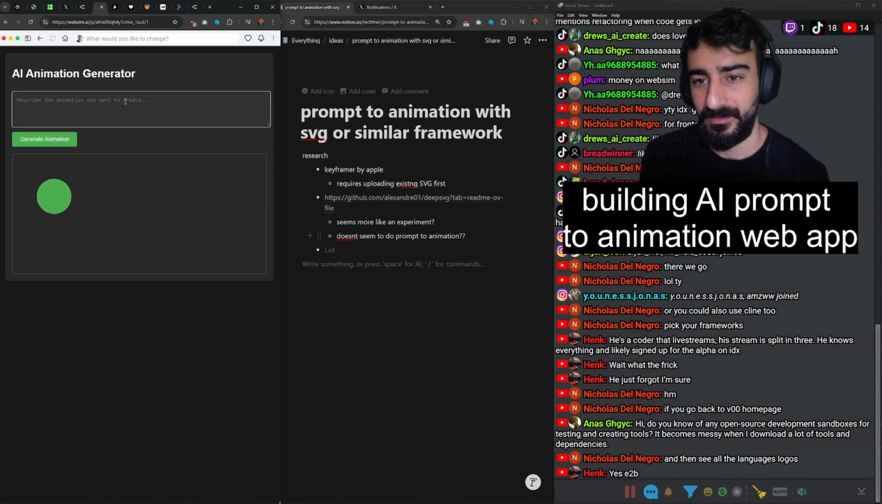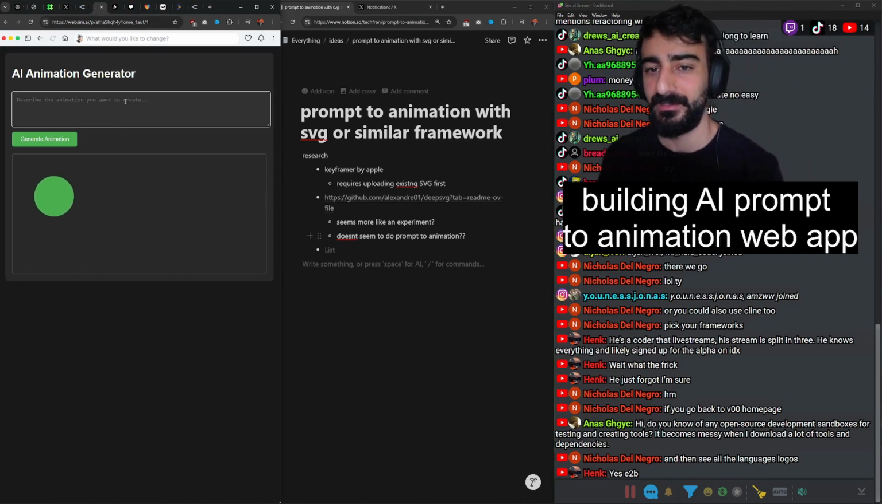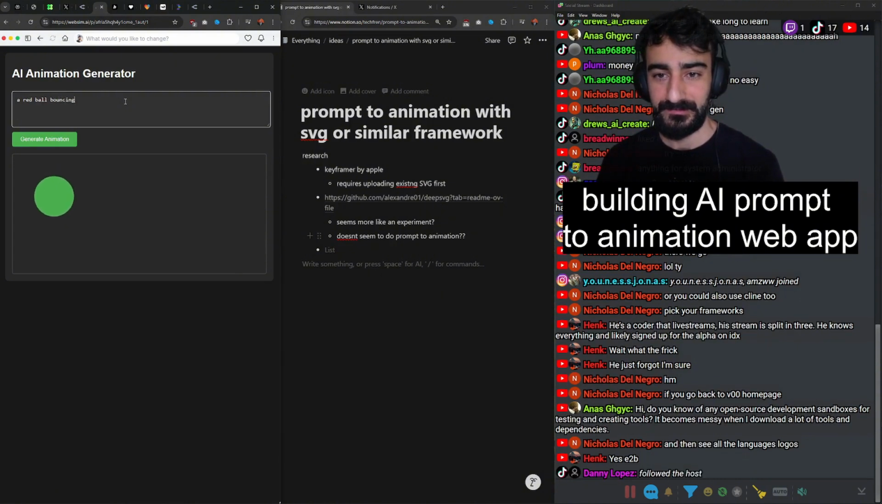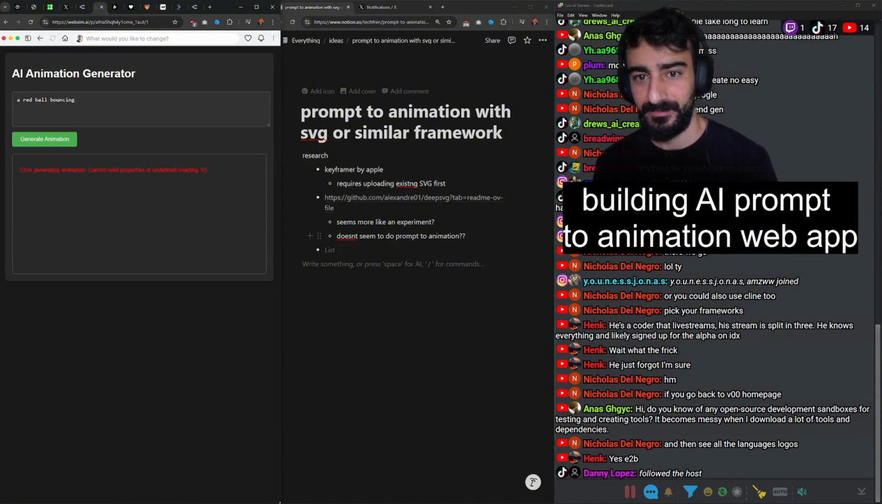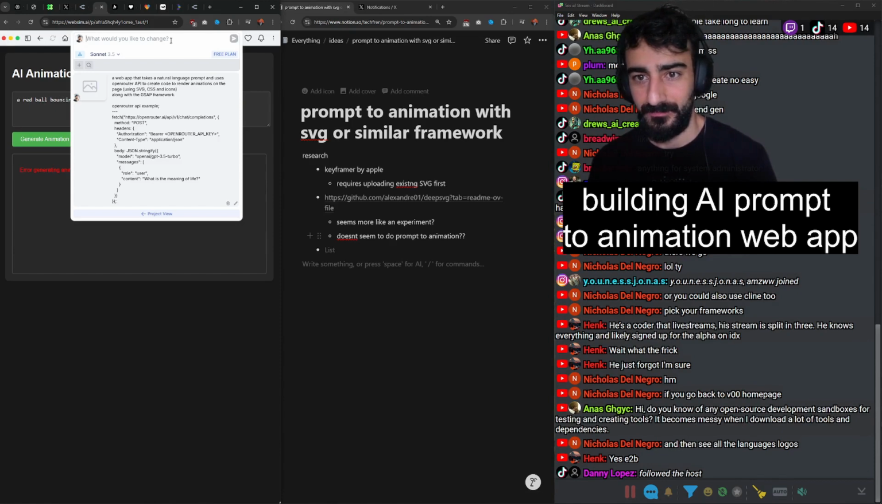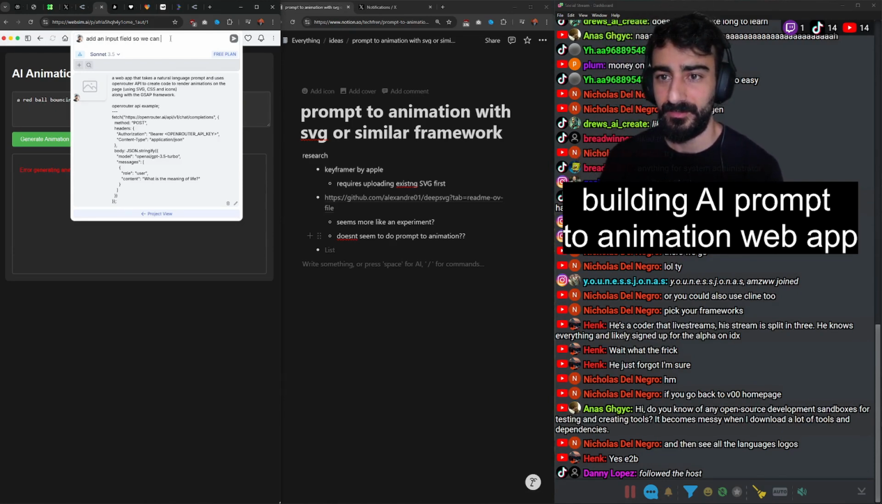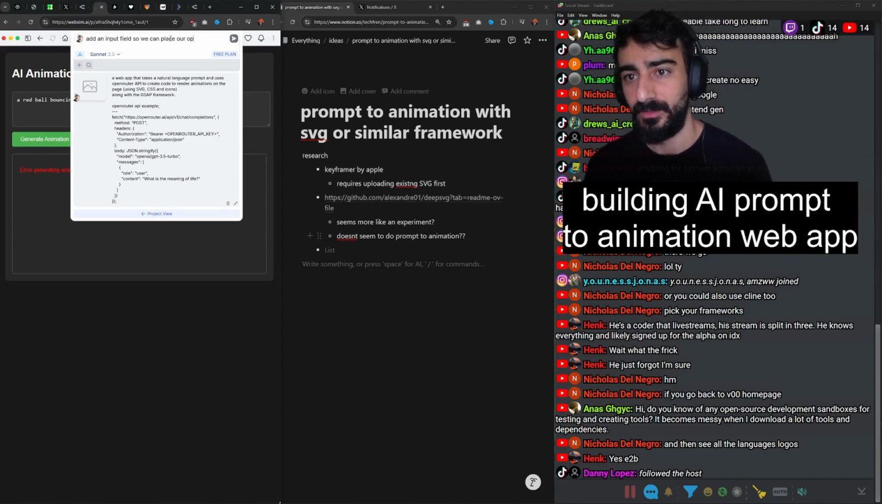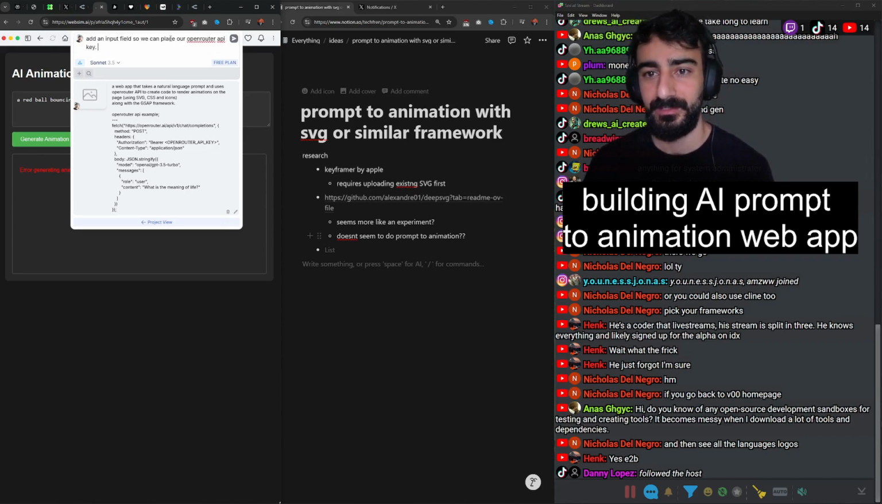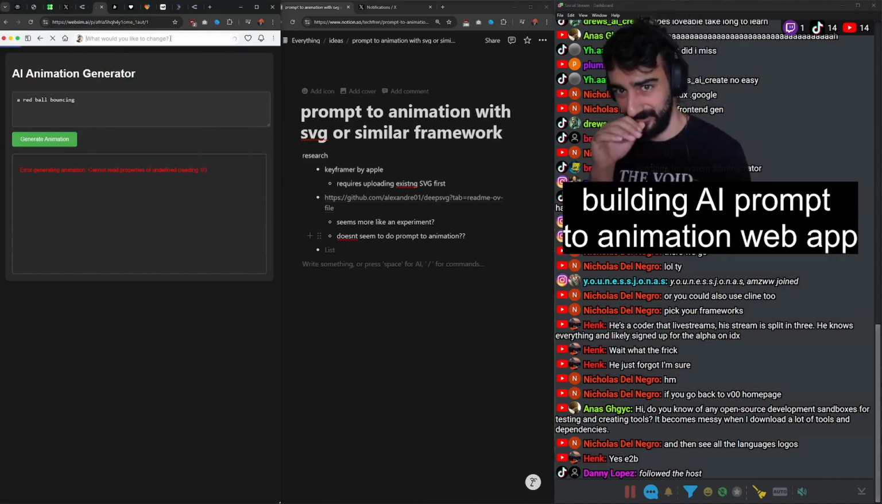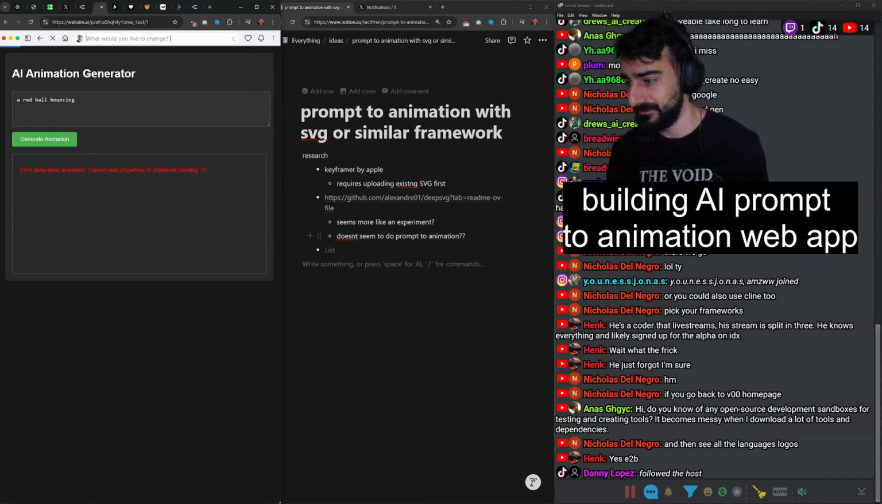As I said, I didn't give my openrouter API key to any of these, but let's just say, like, a red ball bouncing: cannot read properties undefined of 0. I'm going to say, add an input field so we can place our openrouter API key. Also, better handle errors. I'm going to say that to this.